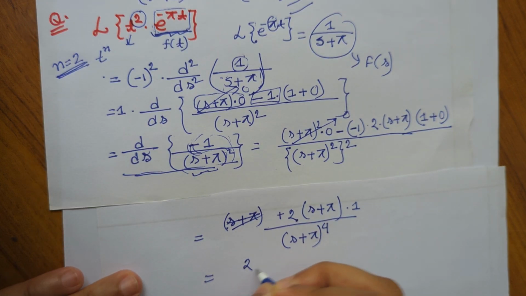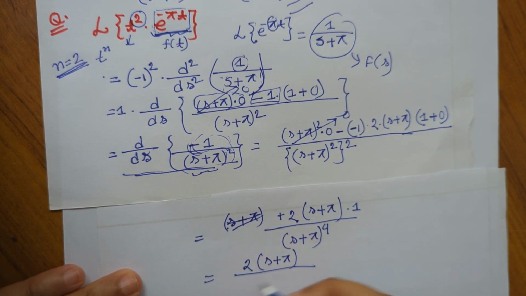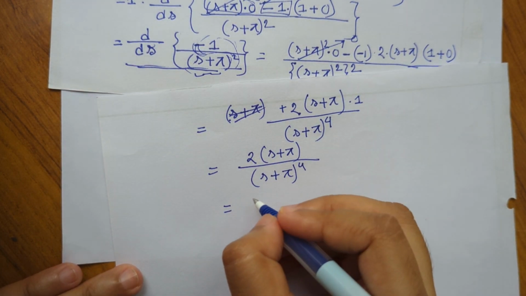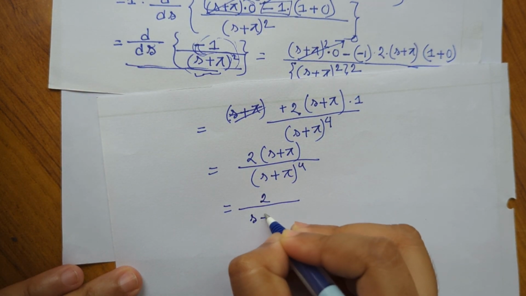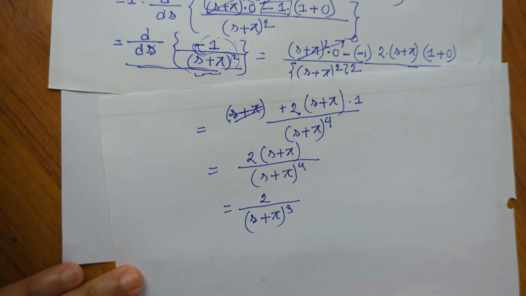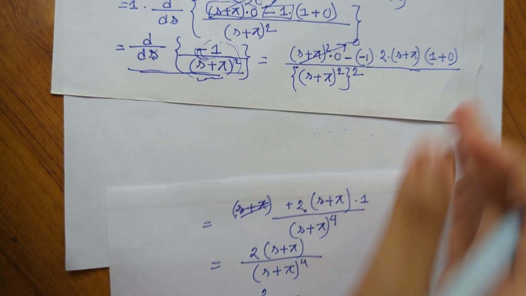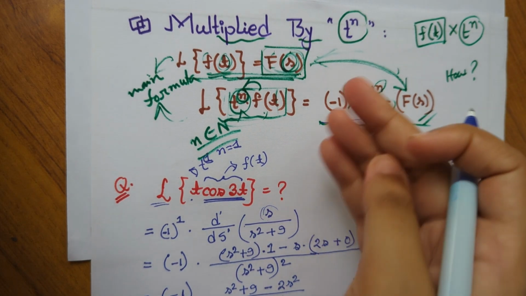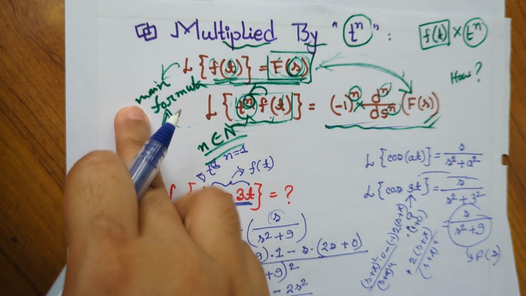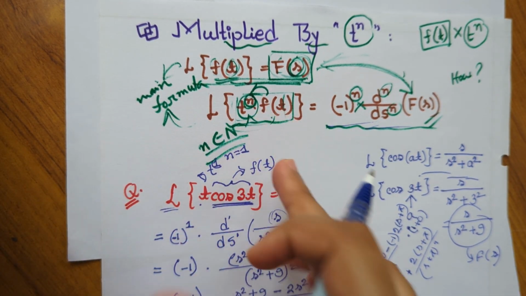So the answer will be 2 into s plus pi divided by s plus pi to the power 4. So our last answer will be 2 divided by s plus pi whole to the power cube. This is our main answer. So using this formula we can find our required answer easily, but if we do it manually using the main formula, this will be more difficult.